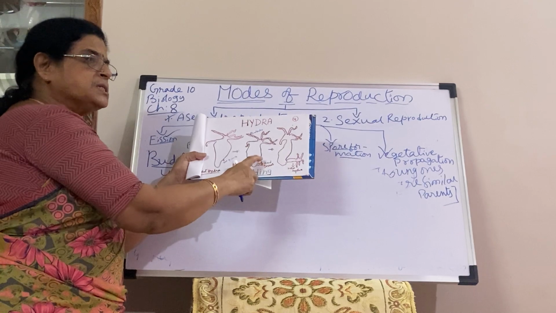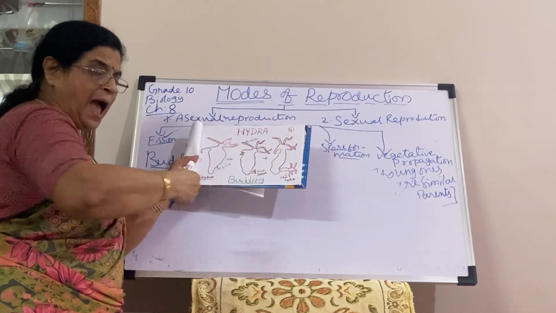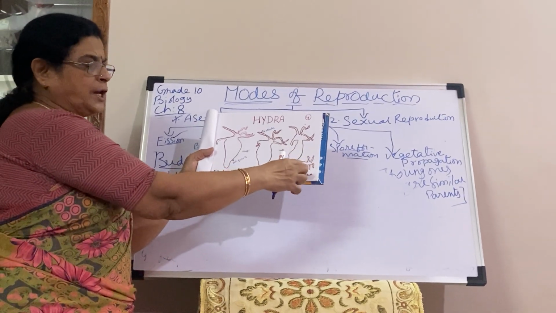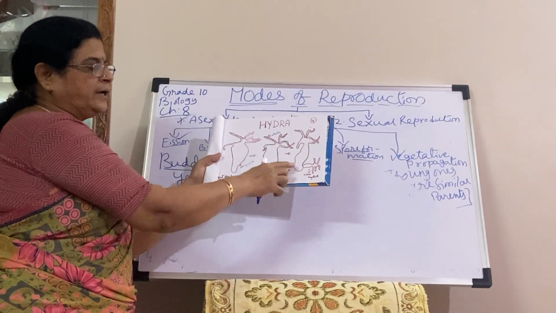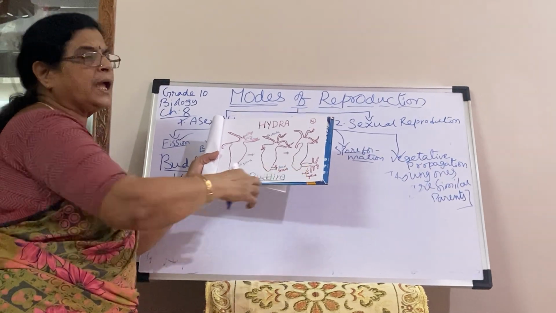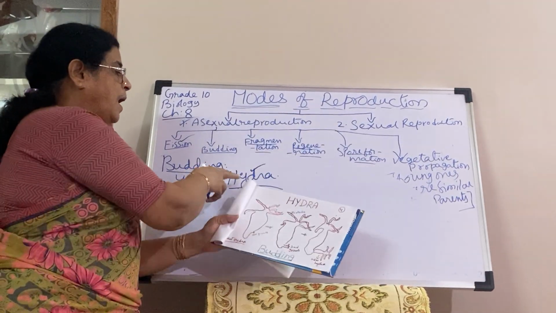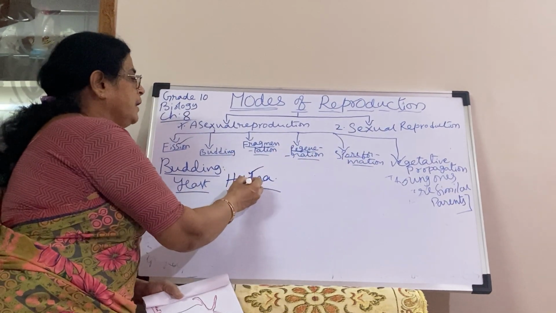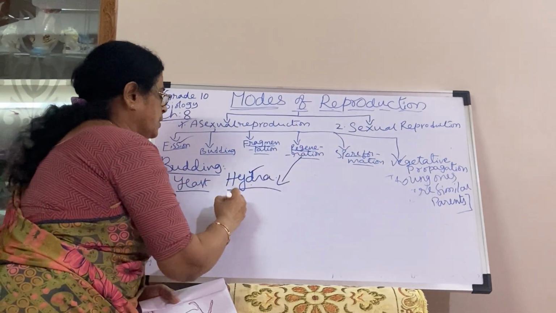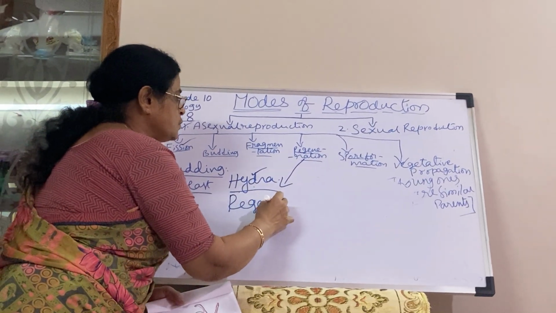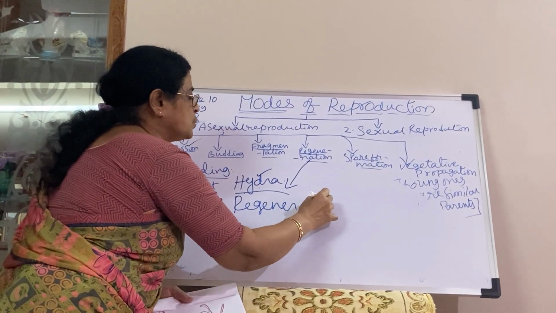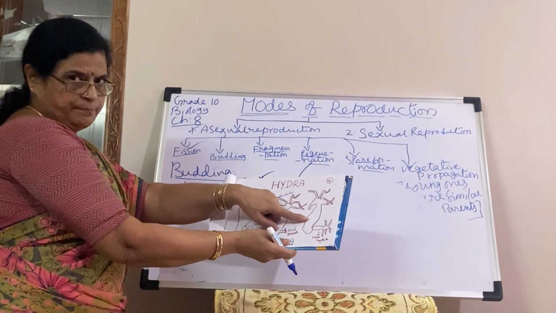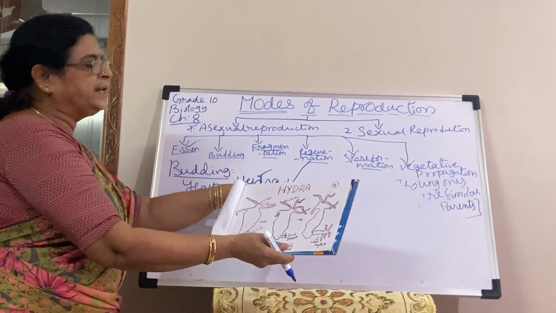And what happens here, some of the cells are very active to divide and produce the new cells in the daughter hydra. It will be detached from the parent hydra and this will be formed into a new hydra. Hydra budding is very common. Sometimes hydra will reproduce through regeneration also, but mainly hydra will reproduce through budding. So what is regeneration? When I explain, I will tell you.